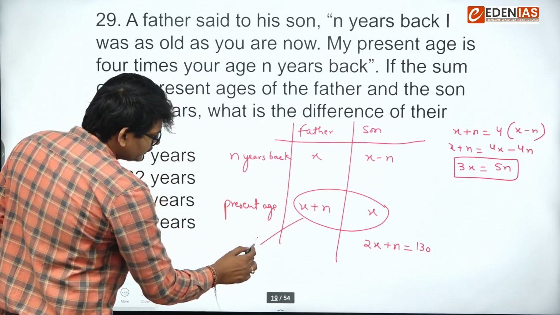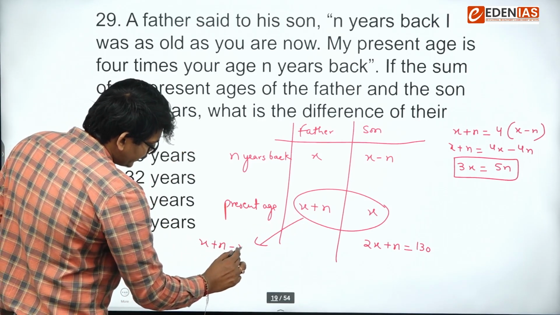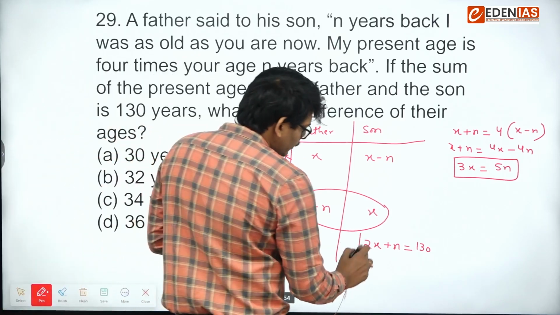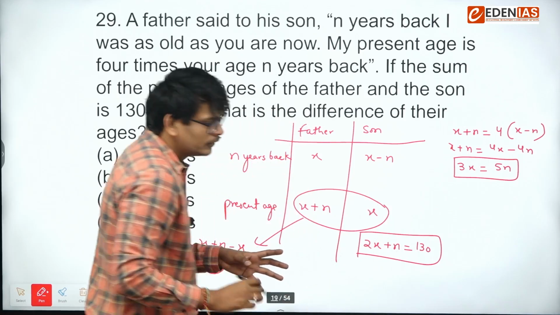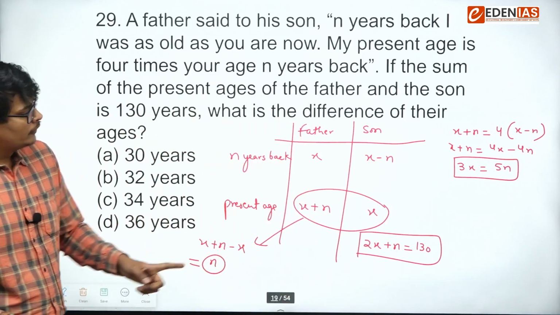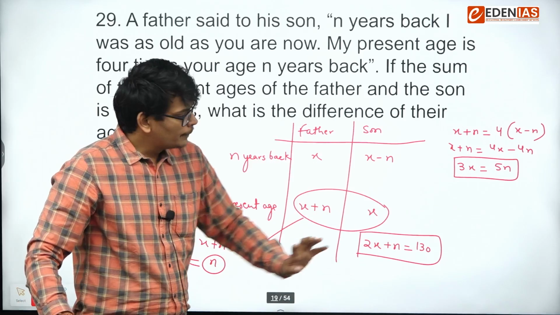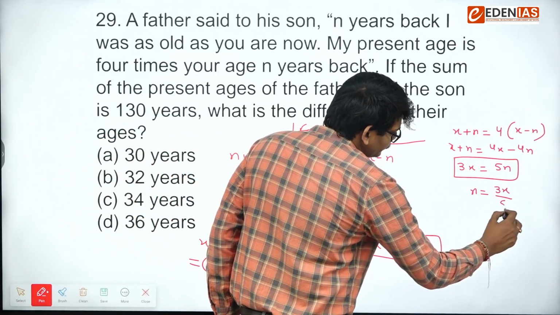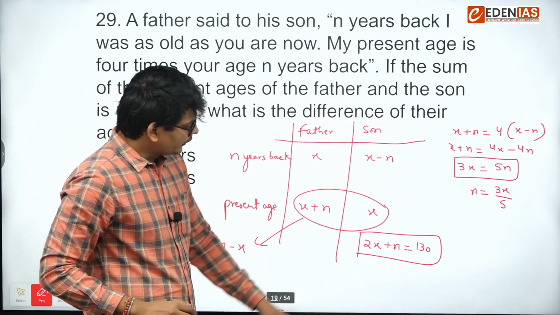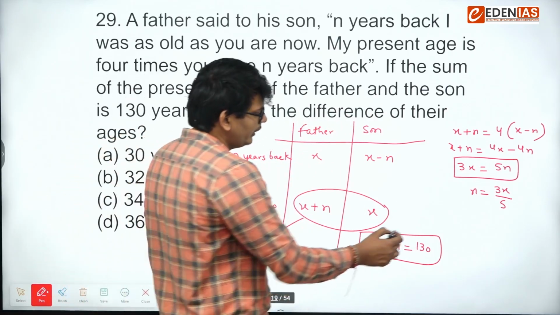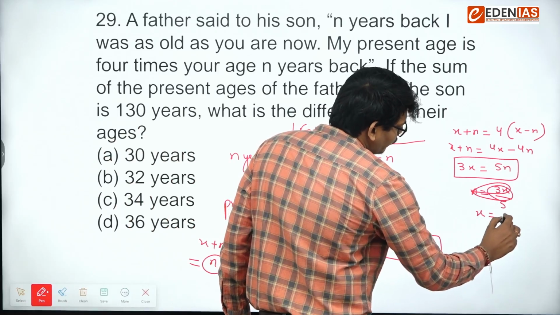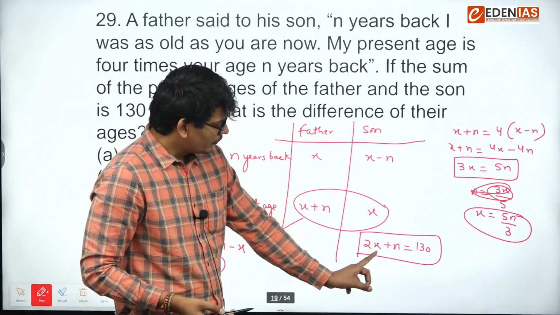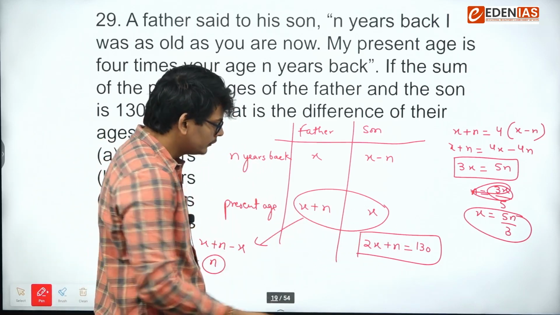Difference of their age means we have to take the difference. You can see the difference is x plus n minus x. That means we need to find out the value of n. So we got two equations, this one and this one, and we need to find out the value of n. So I will be solving for n only. Here we can say this n will be 3x upon 5, or you can say x will be 5n upon 3. Since we are looking for x here, if we put x, we can directly get the value of n.